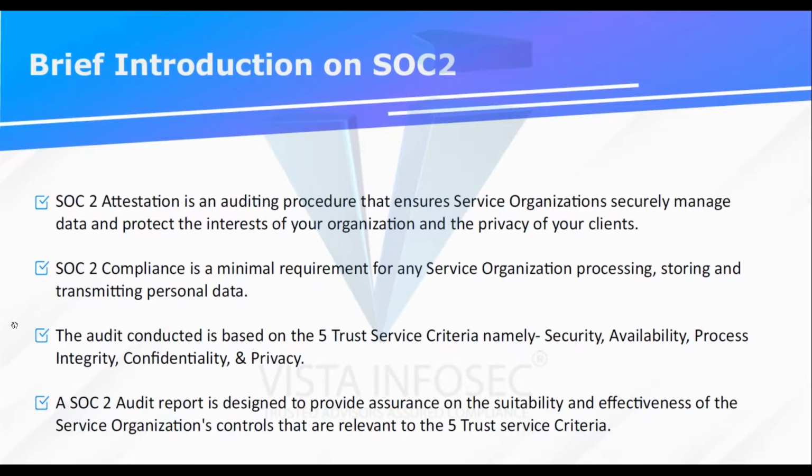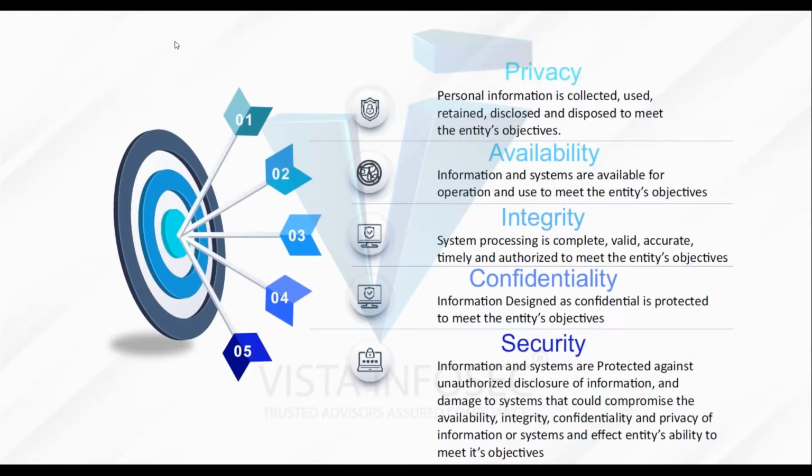So let me go ahead. These are the five trust principles in short. There is privacy, which is the focus today, for personal information that is being collected, used, retained, disclosed, and disposed of to meet the entity's objectives. And that is where the overlap is with GDPR. For the rest of the four, there's not really much of an overlap. Availability is for the availability of the information systems to meet the entity's objectives. Entity would be the clients, the service organization's clients.